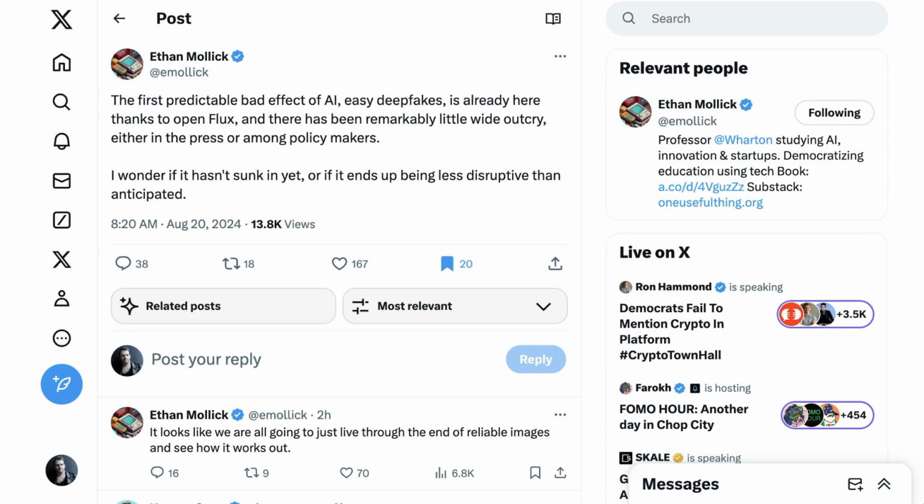Does that have the impact of us just sort of assuming things are AI, so as to not take anything too seriously? Or does it lull us into a false sense of security, where when a politician shares an image that's actually been created by AI and attempts to convince us it's real, we actually still take it seriously? It's a pretty significant and fascinating sociological question that I'm not sure anyone's going to know until it actually happens.